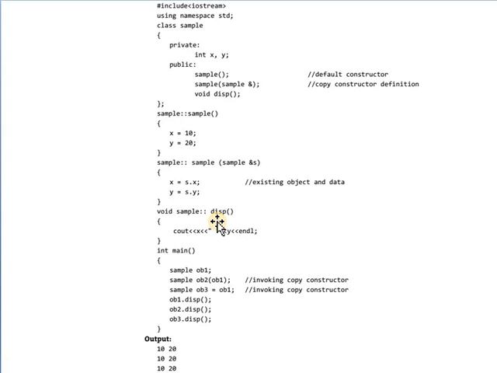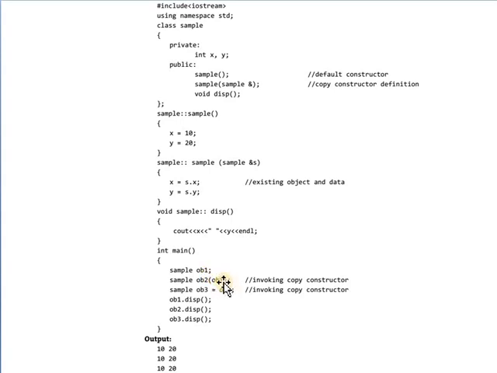In the copy constructor, the existing object is the object whose copy is to be created and stored in a new object, and the argument is passed through the reference, not by the direct value. Here the first object is ob1, so it is the existing object for ob2. ob2 is a copy constructor which copies the values, the attributes, the data members from the existing object ob1.